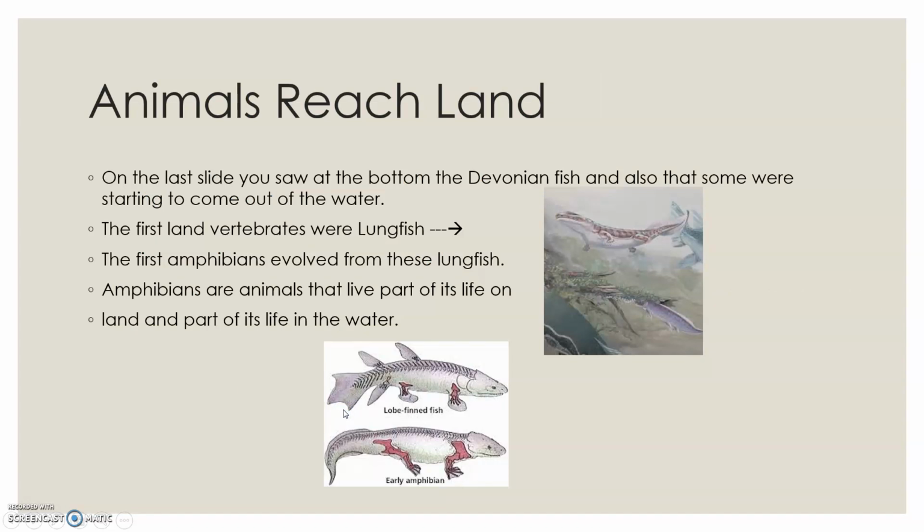Now we've got the animals reaching land. On the last slide, you saw the bottom of the Devonian fish, and also some were starting to come out of the water. So the first land vertebrates were lungfish, pictured here on the right, kind of a cross between a crocodile, alligator, and a fish. The first amphibians evolved from these lungfish. And amphibians are animals that live part of their life on land and part of their life in water. So you can see the early amphibians directly came from these lobe-finned fish. You'll notice structural changes.